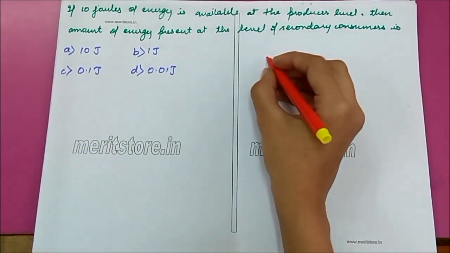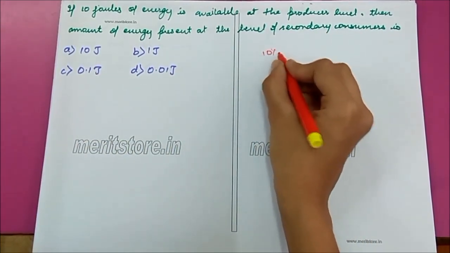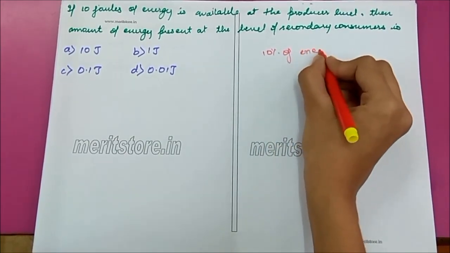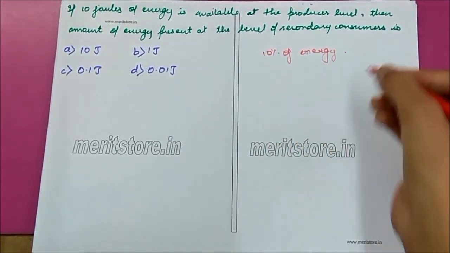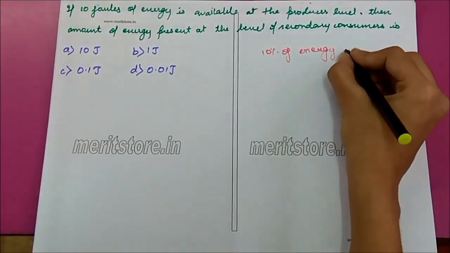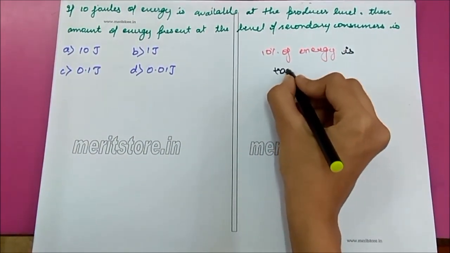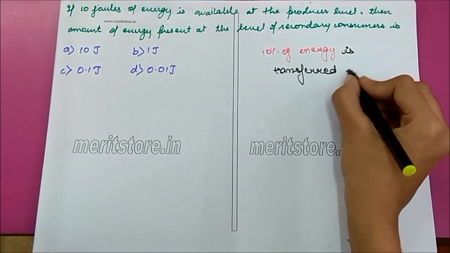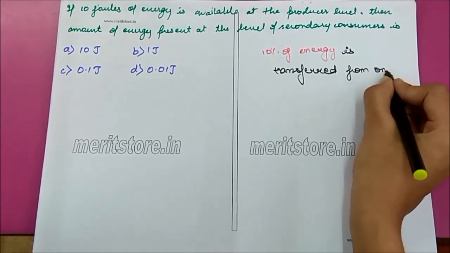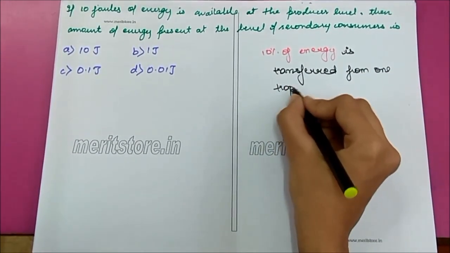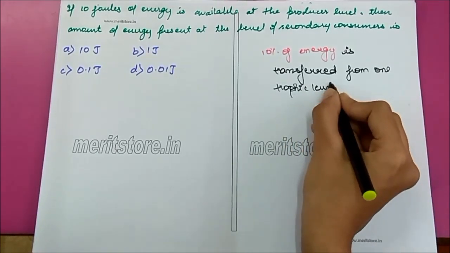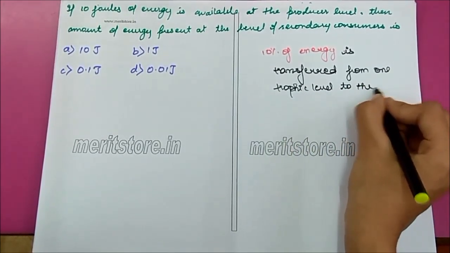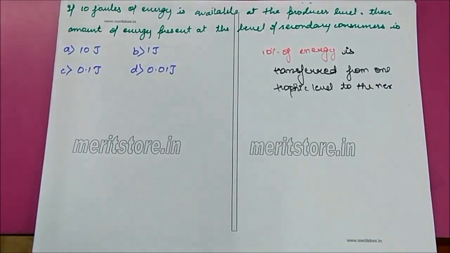Only 10% of energy is transferred from one trophic level to the next trophic level of food chain. That is 10% law given by Lindemann.